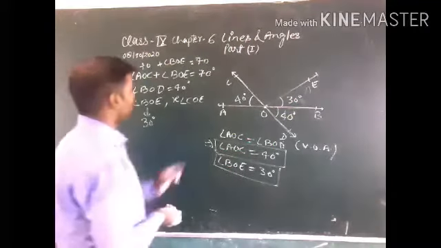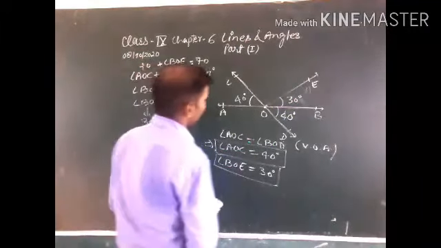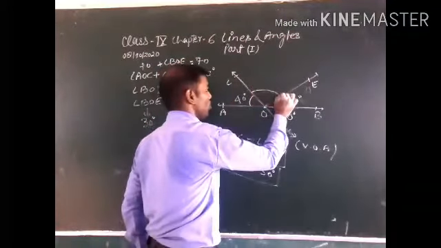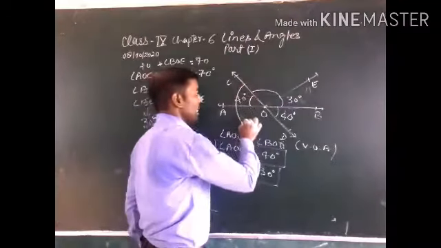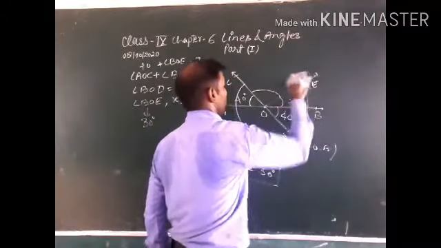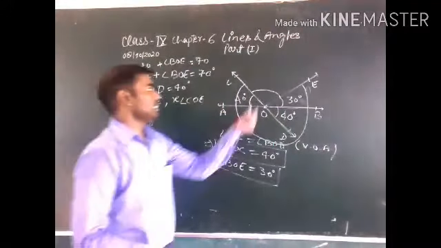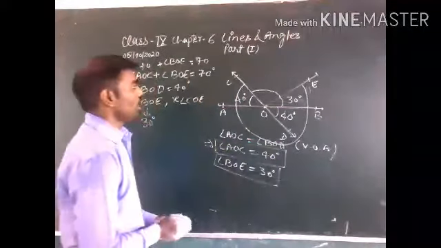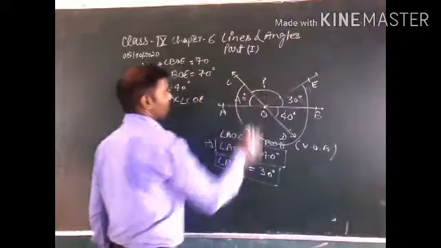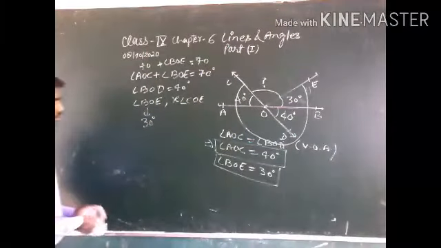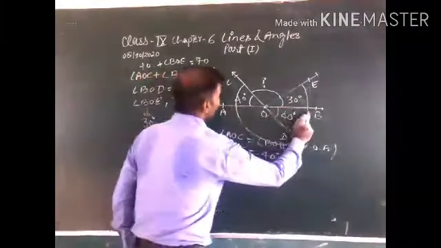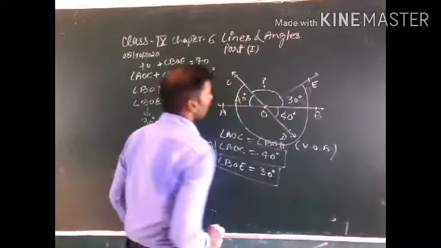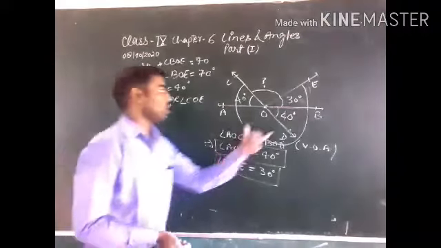And now the reflex angle of COE. Here is COE. This is angle COE and this angle is the reflex angle of COE. If you find this angle, you can also find this angle. So first of all, how can you find this? This is a line, AB is a line, and CO and EO are rays standing on AB.